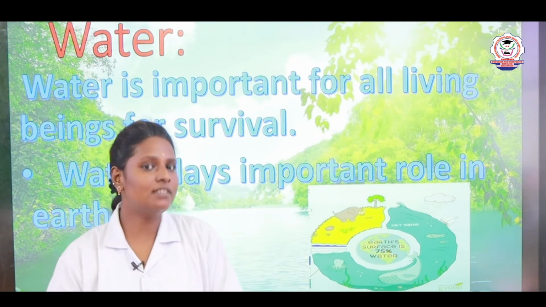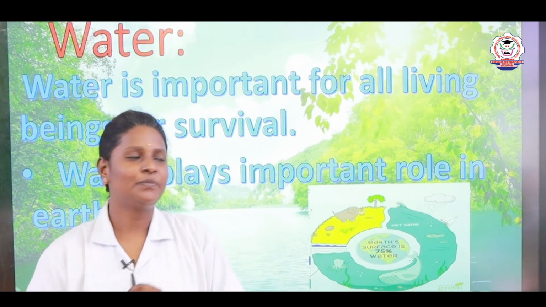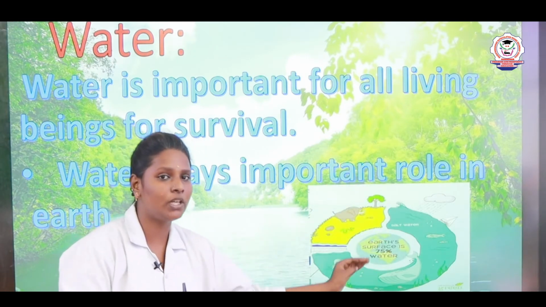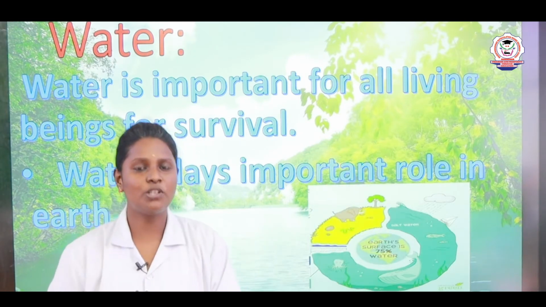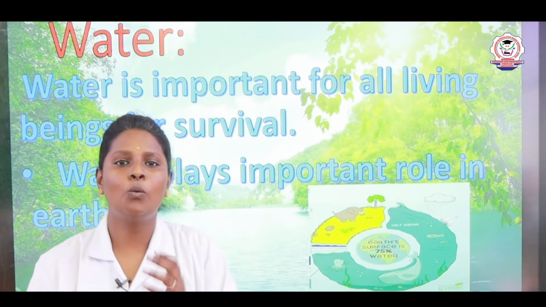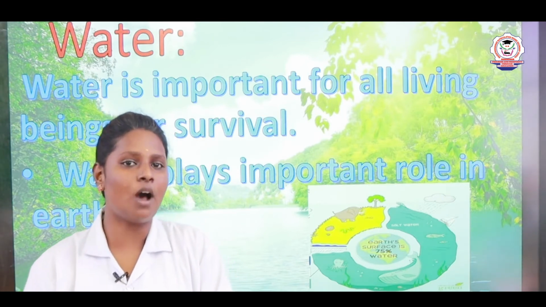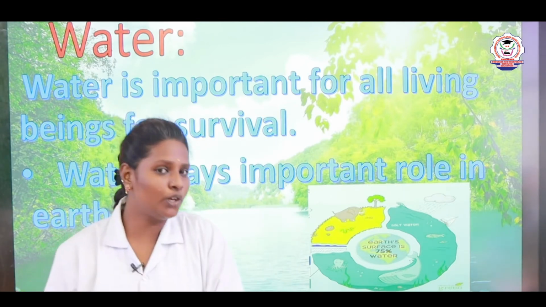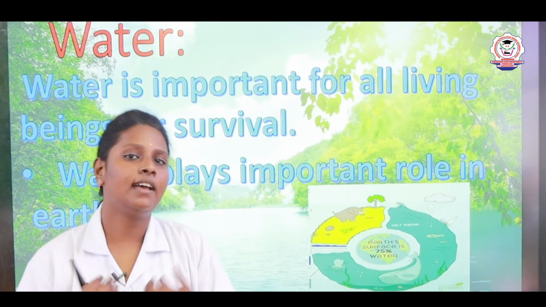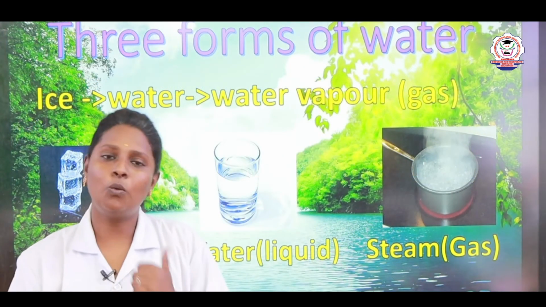And water plays an important role on the earth. Do you know why, children? Because our earth is surrounded 75% by water. Children, our earth is surrounded 75% by water, three-fourths by water. Okay, children? So, this is how water is important for human beings to survive, and it plays an important role in our earth.